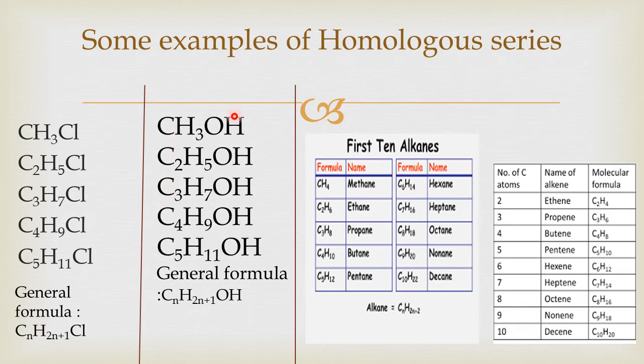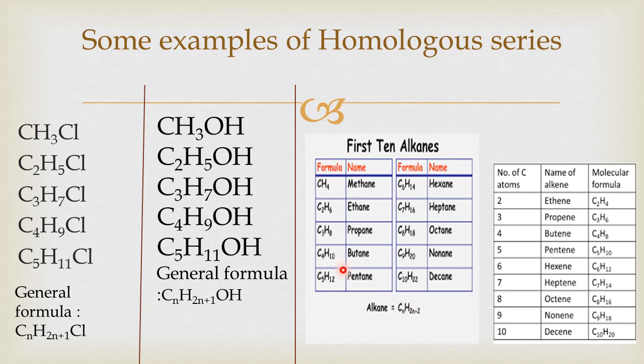This is the second example. Here also these compounds are the derivatives of alkane. Derivatives means compounds which are obtained from alkane by replacing one hydrogen atom by an OH group or hydroxyl group. All these members also can be represented by the same general formula CnH2n+1OH. Then the next series that is displayed in front of you is of alkanes.